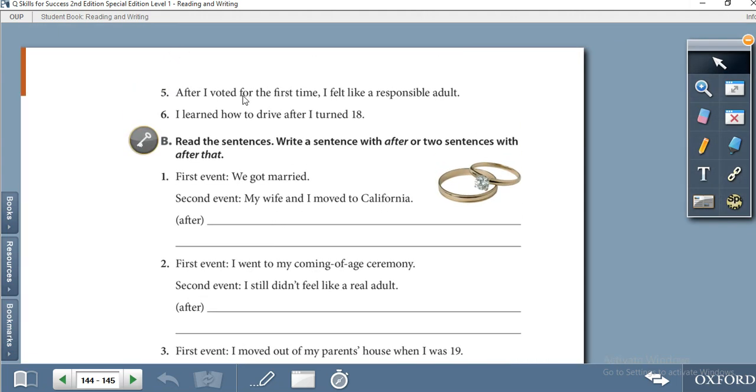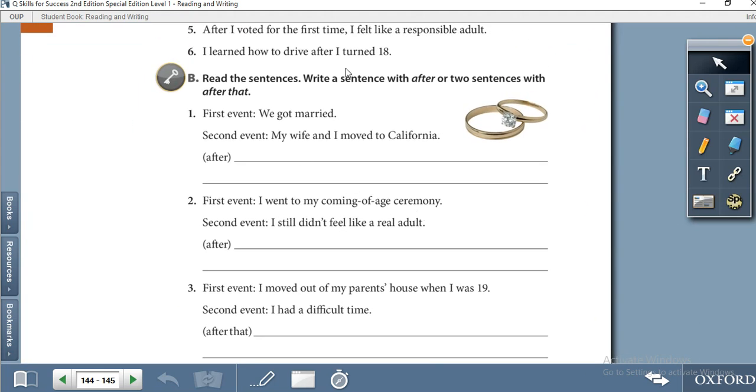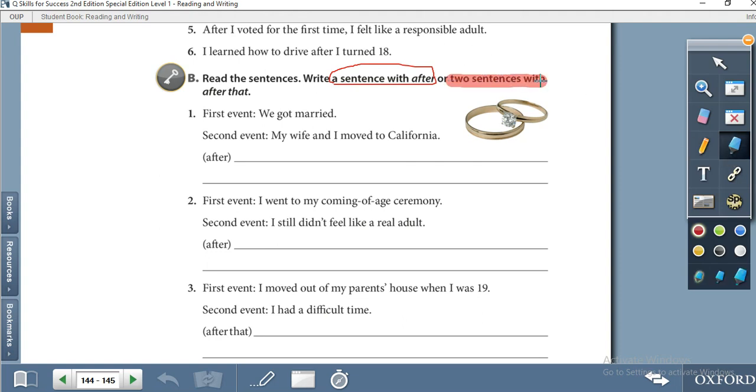Then we will move to the same with 5 and 6. Circle the first event. Then read the sentence. Write a sentence with "after", or two sentences with "after that". A sentence with "after" means when we use "after" we make it one sentence, or write two sentences with "after that". When we use "after that", we have to make two sentences. So you have the first event, we got married. Second event, my wife and I moved to California. What happened first? Got married. After we got married, my wife and I moved to California.